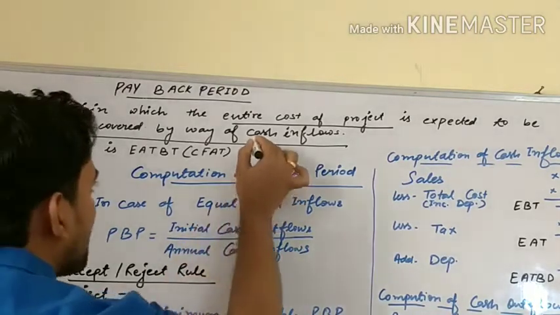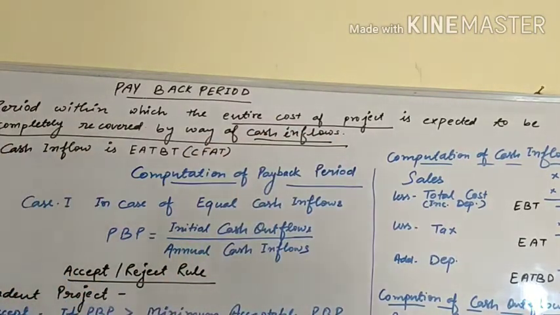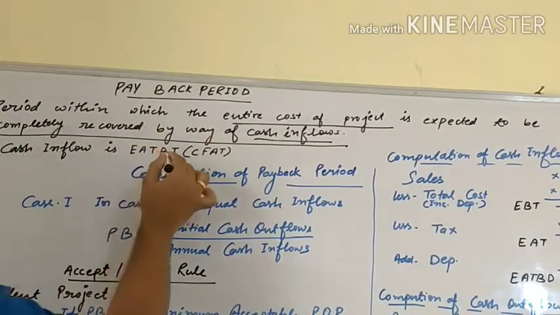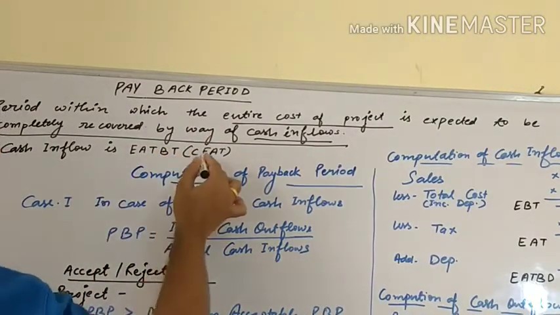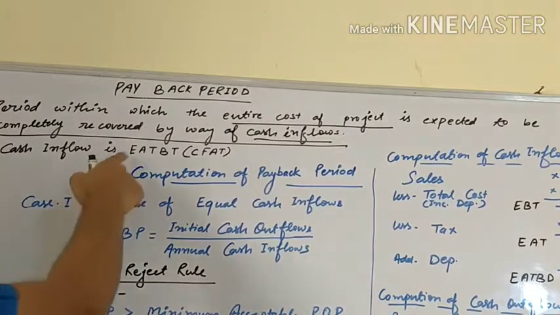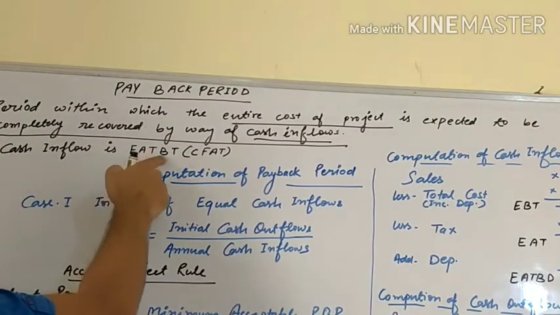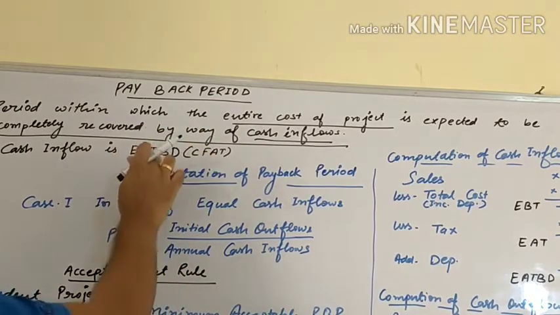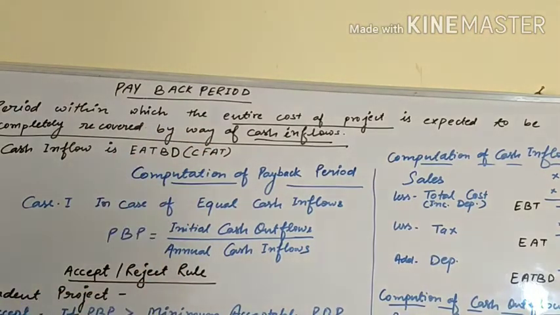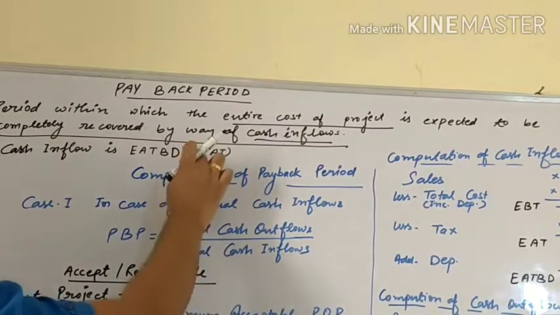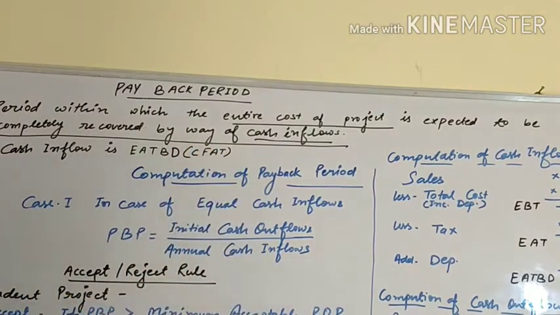Here I have written cash inflow. This is a new word for you. Let's understand what cash inflows are. Here cash inflow means EATBD, which is also called CFAT. What is EATBD? Earning after tax before depreciation, which is also called CFAT, cash flow after tax.